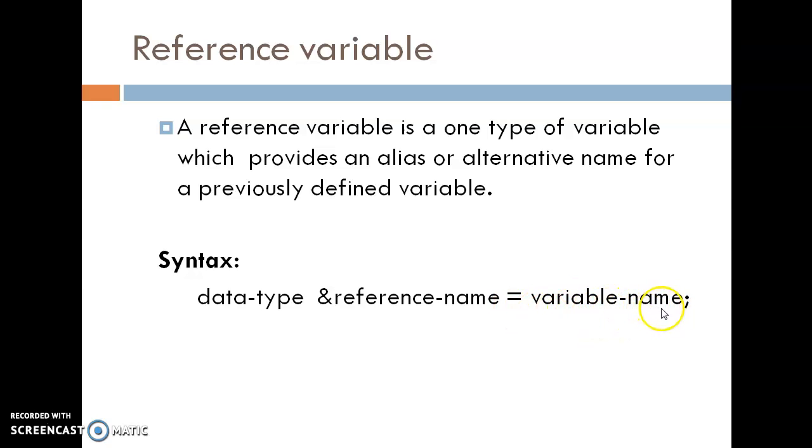This new variable depends on the previous variable. The value of this reference variable is the same as the previous variable, and it is known as a reference variable because it refers to the previous variable.